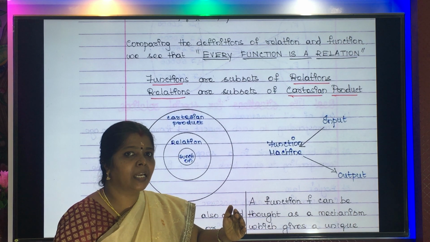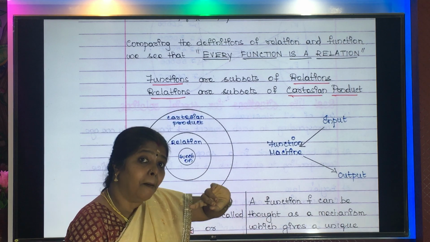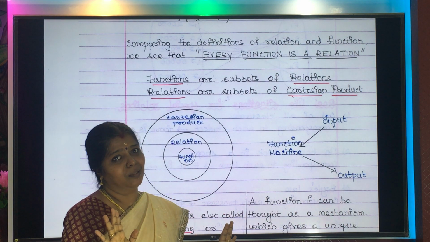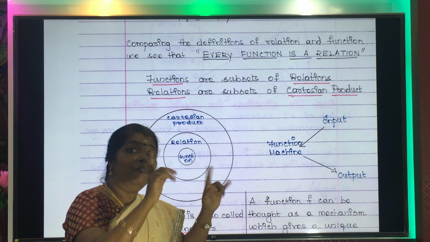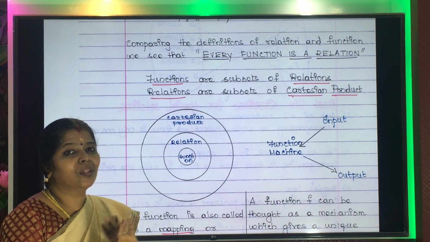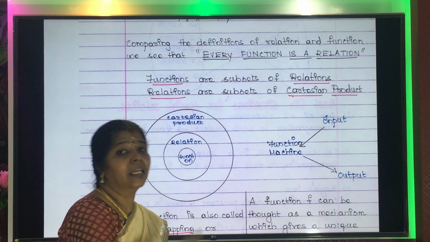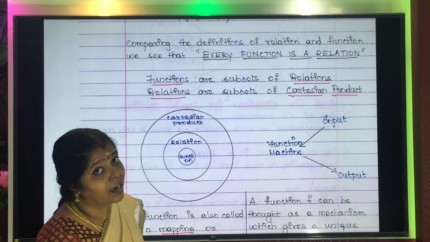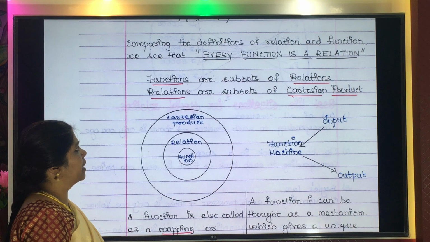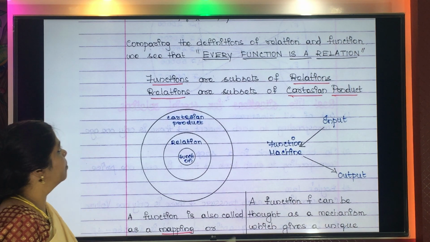So every function can be called a relation. But vice versa is not possible. You can't say every relation is a function. No, that is not possible. Have you understood? So every function is a relation, but every relation cannot become a function. Hope you all have understood.